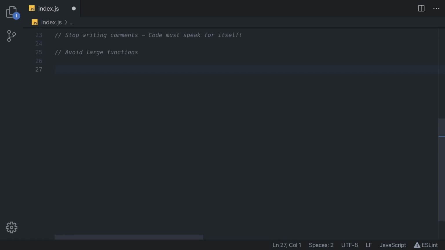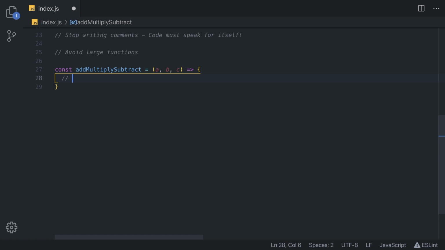A function or even a class that is large in size suggests that it is doing more than it should. So let's create an example. Our example is going to be quite simple, and we are going to call it addMultiplySubtract. It is going to be an arrow function that is going to accept three parameters, a, b, and c.